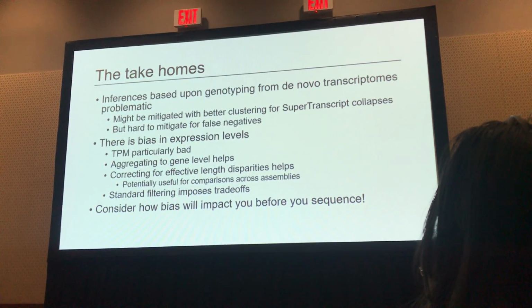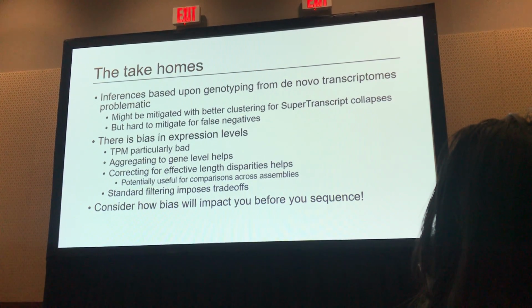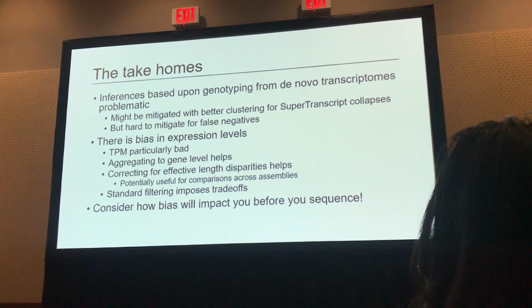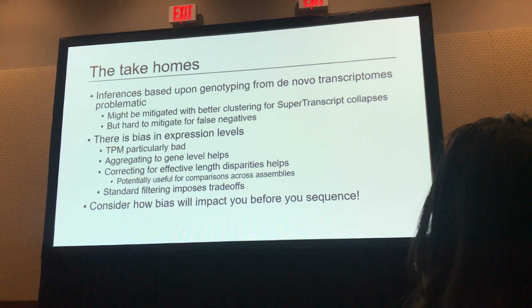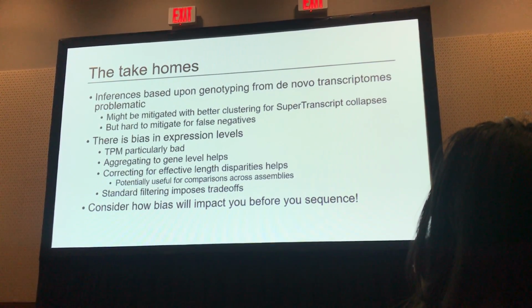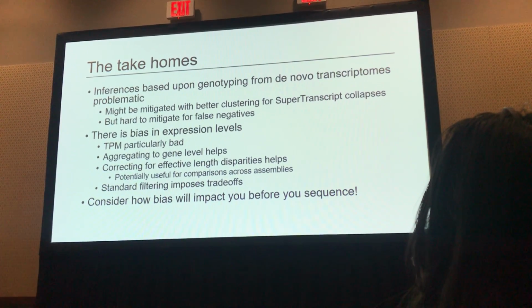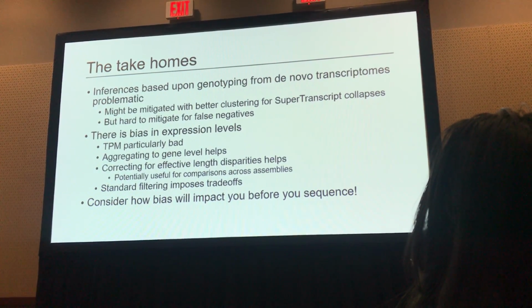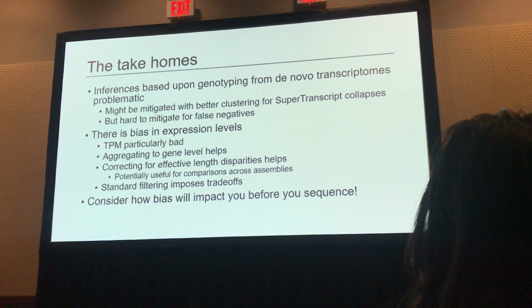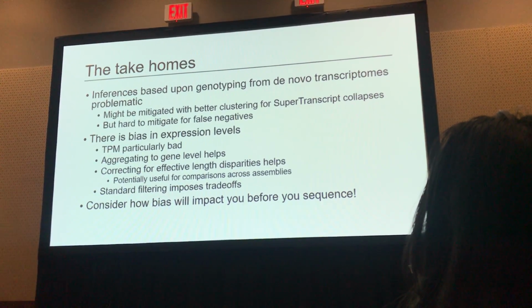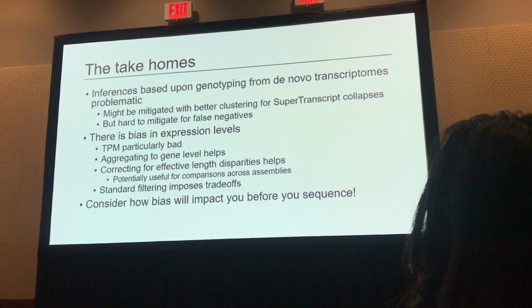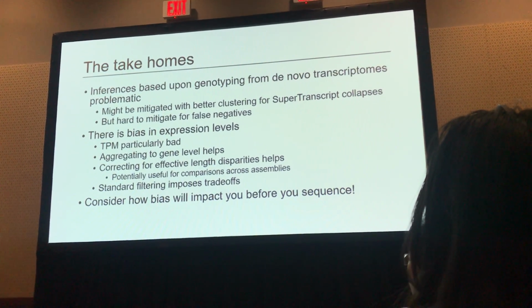The take-homes here: inference based on genotyping from these assemblies is problematic. It might be mitigated with better clustering than supertranscripts or better ways of condensing your transcriptome, but it's hard to mitigate false negatives. Secondly, there is bias in expression levels. TPM is particularly bad. Aggregating to gene level helps, perhaps a surprise there. And correcting for effective length can help these disparities. This is potentially useful for comparing expression estimates across different transcriptomes.